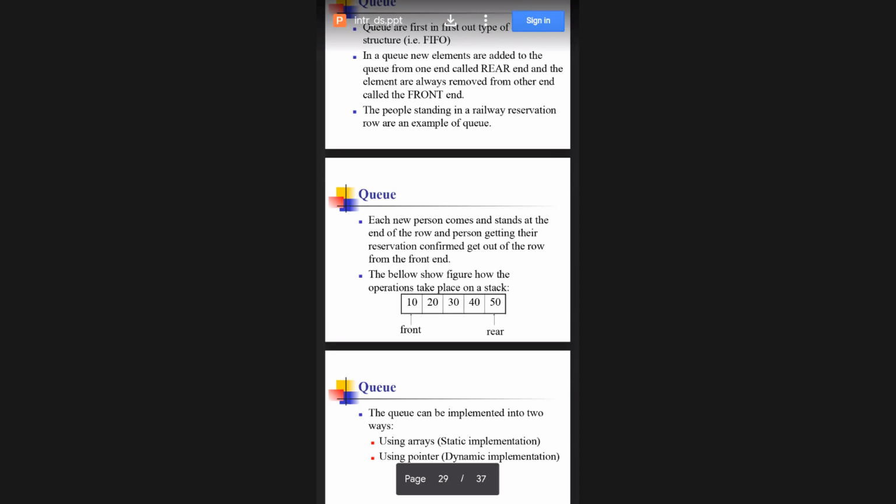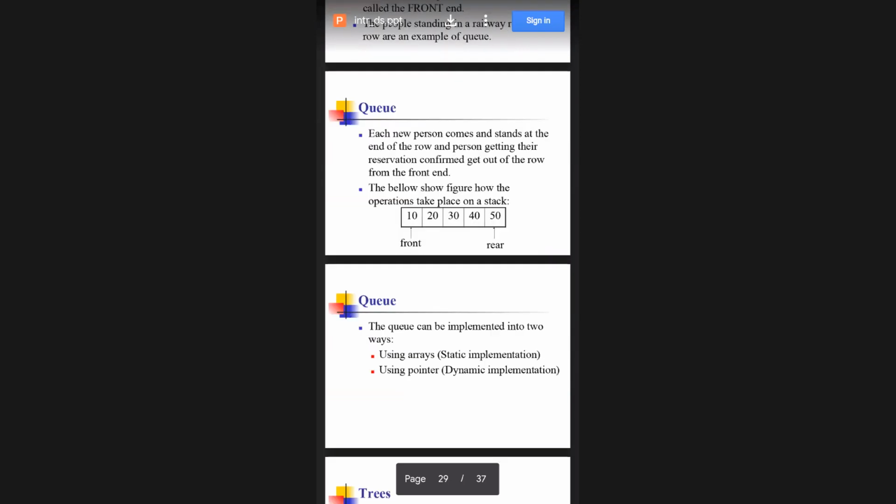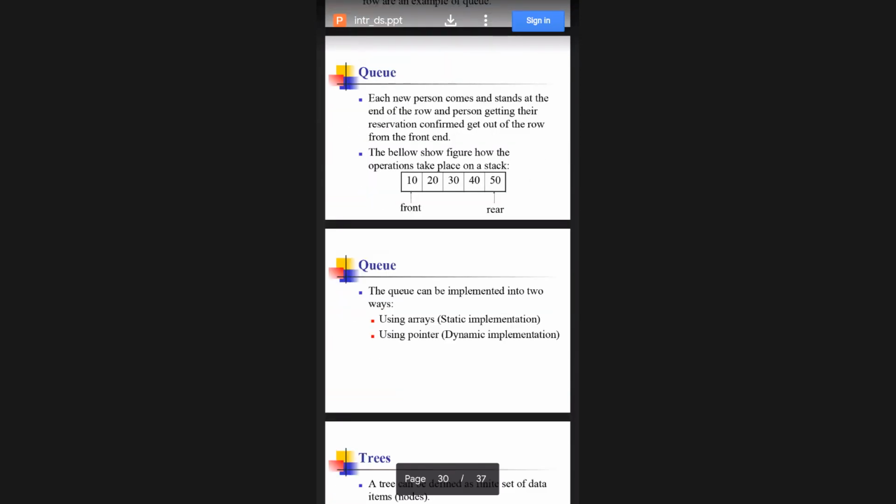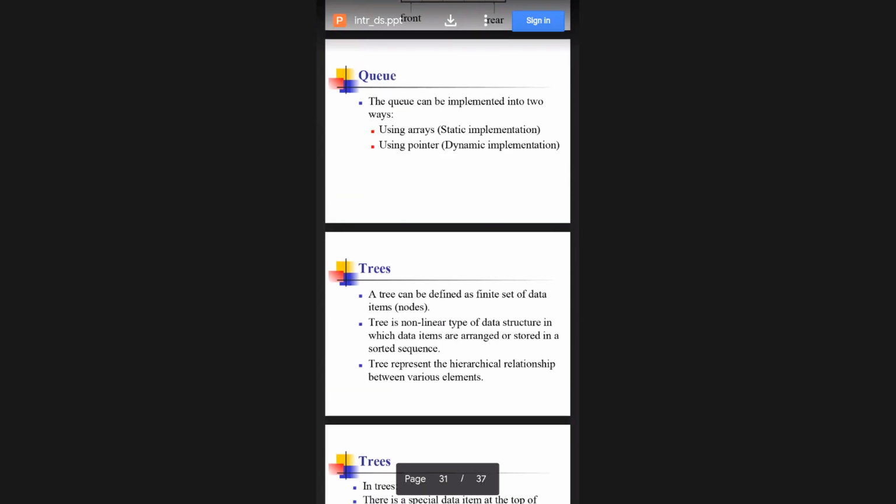Again, it is implemented in two ways: static implementation and dynamic implementation. Okay, this much is enough for trees. Otherwise you will get confused.